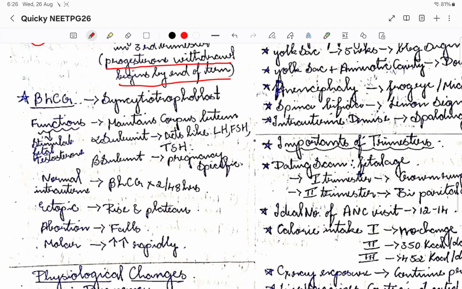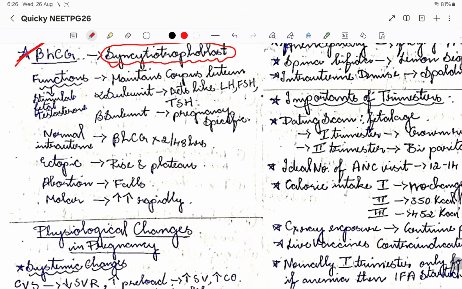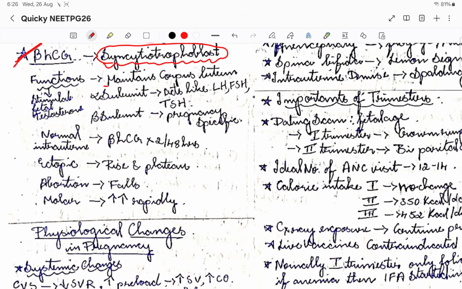Then coming to beta HCG, a very important hormone. It is produced by the syncytial trophoblast, the fetal part of the placenta. What is its function? It maintains the corpus luteum for a while, so that the corpus luteum can produce progesterone, which is very important in early pregnancy. HCG has two subunits, the alpha subunit and the beta subunit.